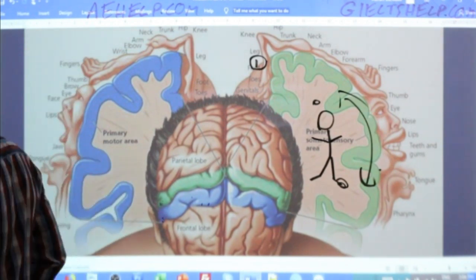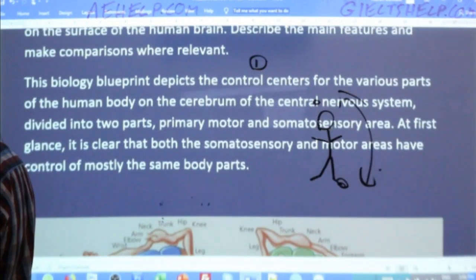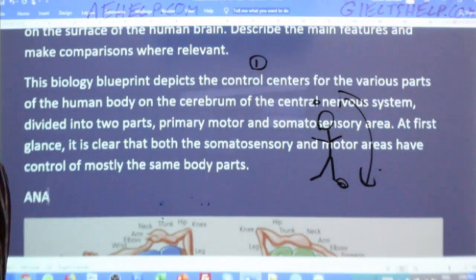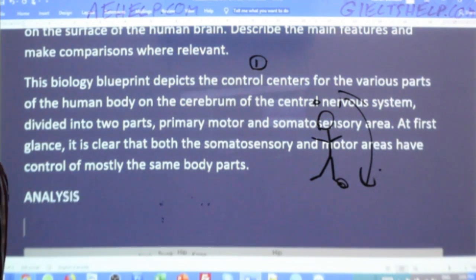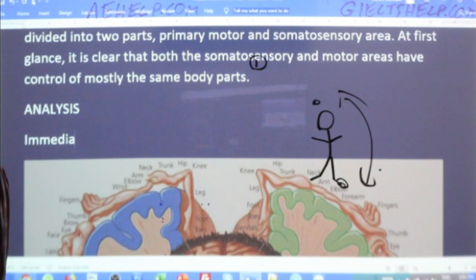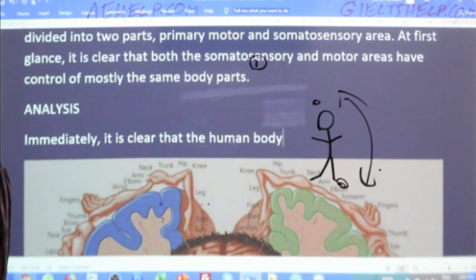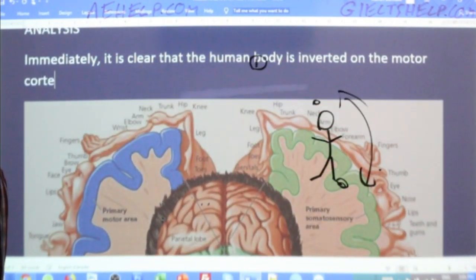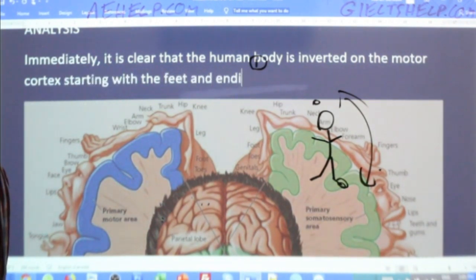Okay, so I could write for the analysis. Now, for all of our viewers, you don't write analysis in the actual exam. I'm just doing that to show you the different parts of the essay. So immediately, it is clear that the human body is inverted on the motor cortex, starting with the feet and ending with the head.